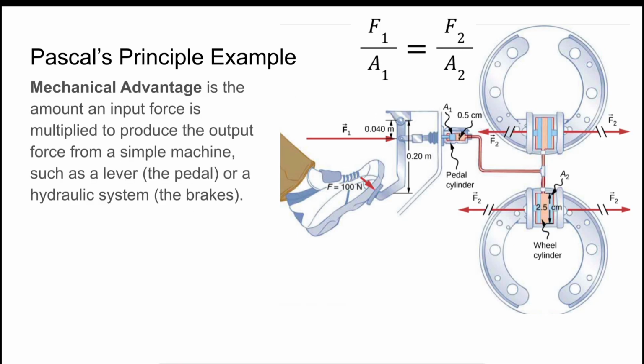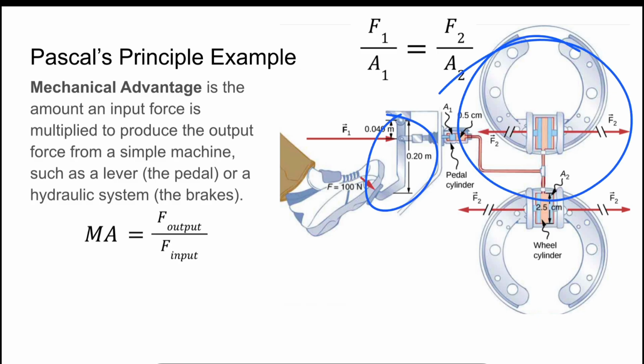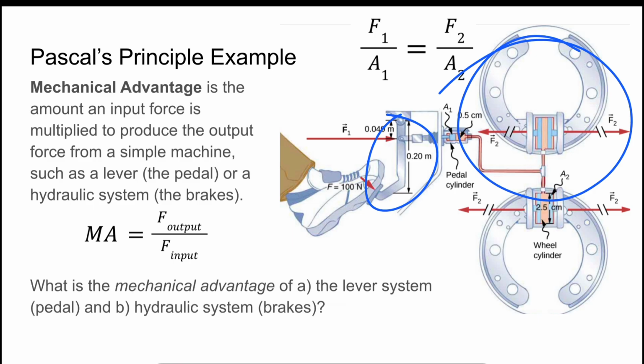And finally, we can think about our mechanical advantage here. So again, mechanical advantage is the amount an input force is multiplied to produce the output force for a simple machine, such as a lever, like our pedal, or a hydraulic system, like our whole brake system over here. So our mechanical advantage equals F output over F input.